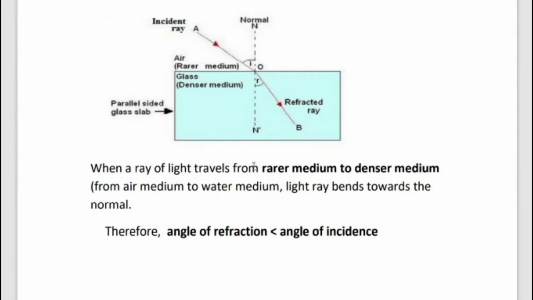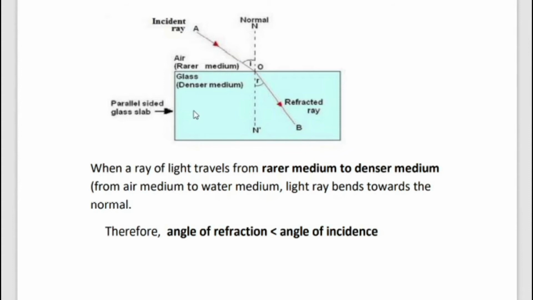So when a ray of light travels from rarer medium to denser medium. In the rarer medium, the speed of light is more. Here in air, the speed of light is more. In glass, the speed of light decreases. So glass is a denser medium when compared to air. A medium in which speed of light is less is known as optically denser medium. So glass is optically denser medium as compared to air.